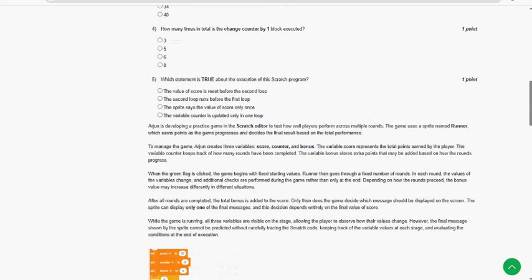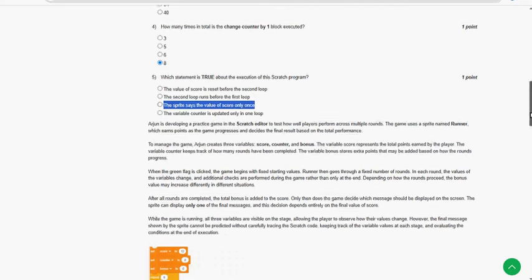Next, fourth one, how many times in total is the change counter by one block executed? So for fourth question, fourth option 8 is the probable solution. Next, fifth one, which statement is true? So for fifth question, third option, the sprite says the value of score only once.